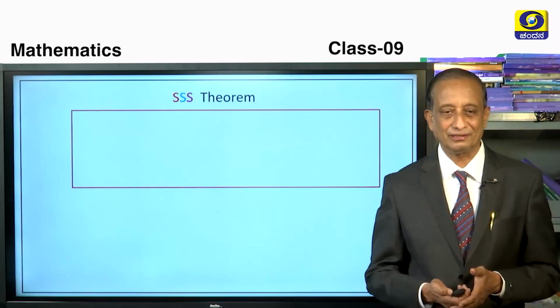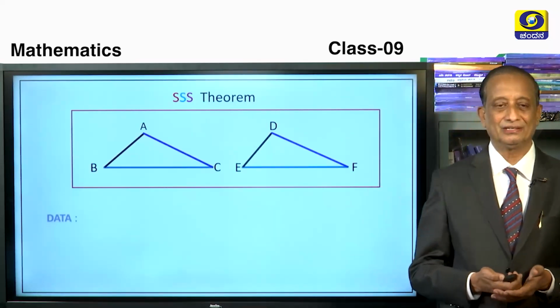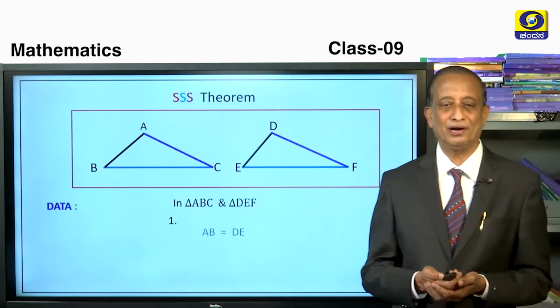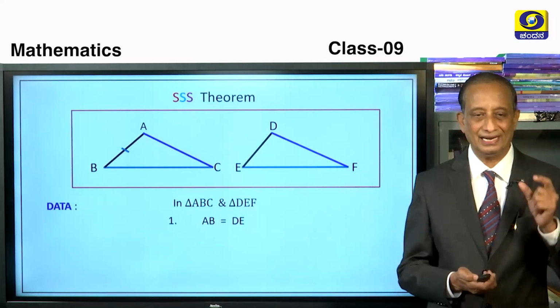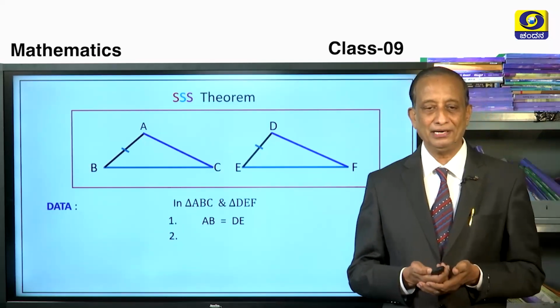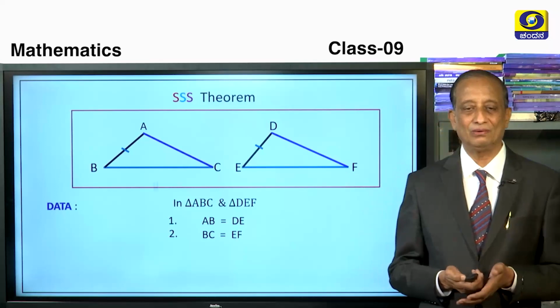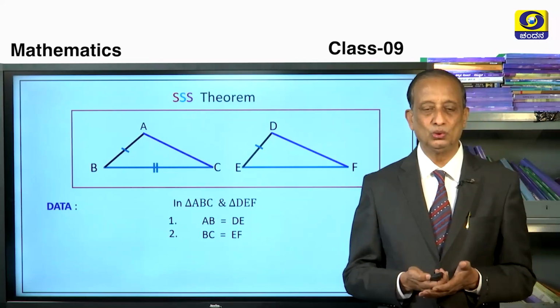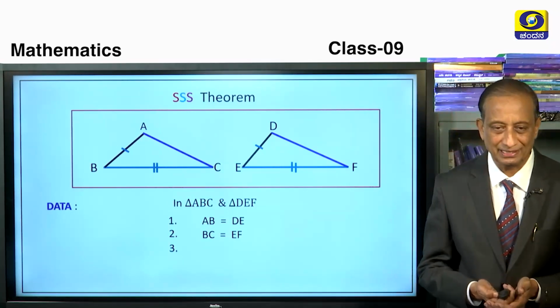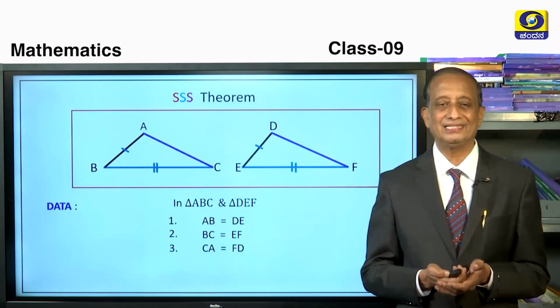Now, let us draw the figure and try to understand better. So what is the data? In triangle ABC and triangle DEF, we have first, AB is equal to DE. The length of AB is equal to the length of DE. Observe the figure also. Point number 2, the side BC is equal to side EF. We are showing this with two similar marks, written exactly at the middle of those line segments. And finally, CA is equal to FD.